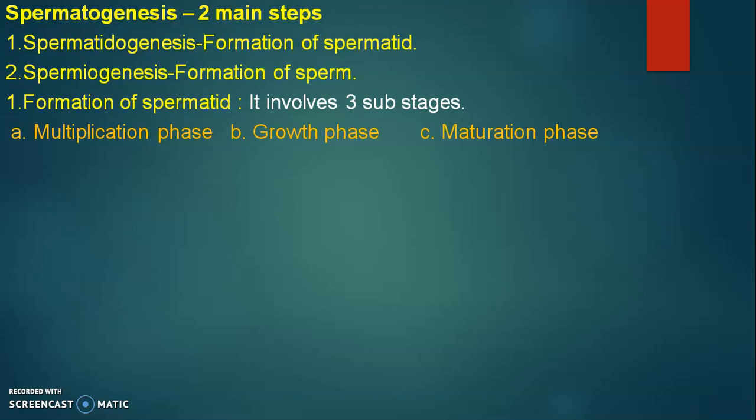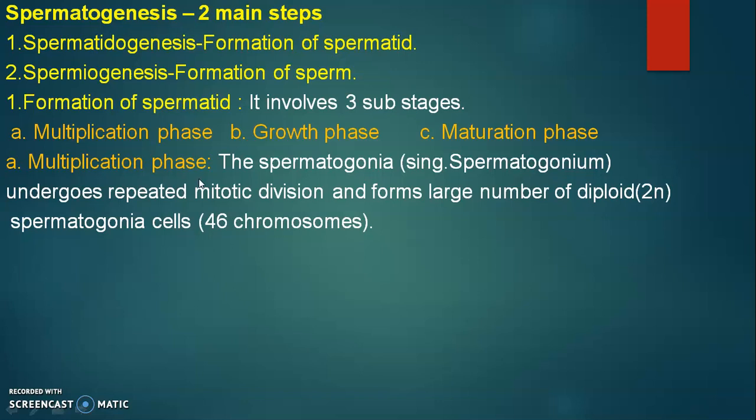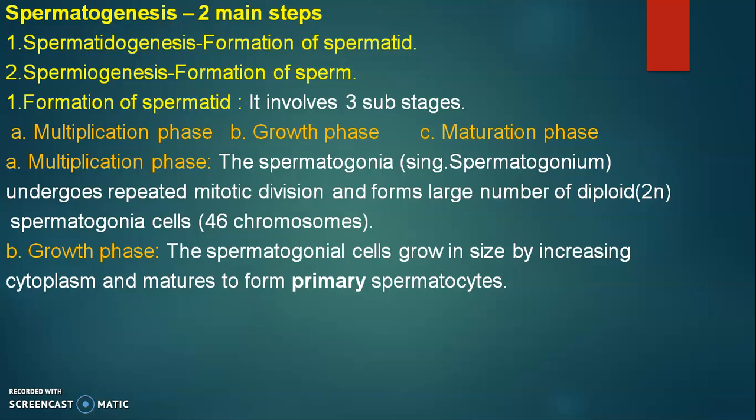So again come back to steps. Multiplication phase. The spermatogonia, singularly we call it as spermatogonium, undergoes repeated mitotic cell division and forms large number of diploid 2n spermatogonia cells. Nothing but here 46 chromosomes are present. Next, growth phase. The spermatogonia cells grow in size by increasing the cytoplasm and matures to form primary spermatocytes.